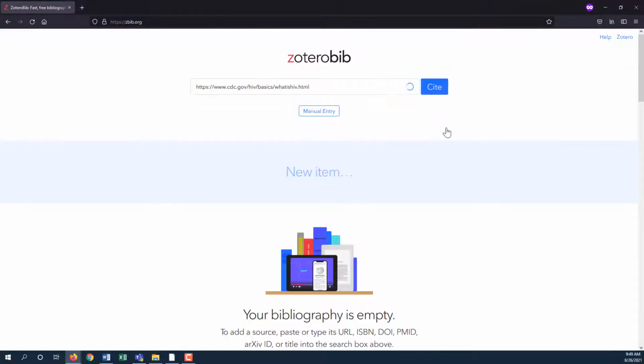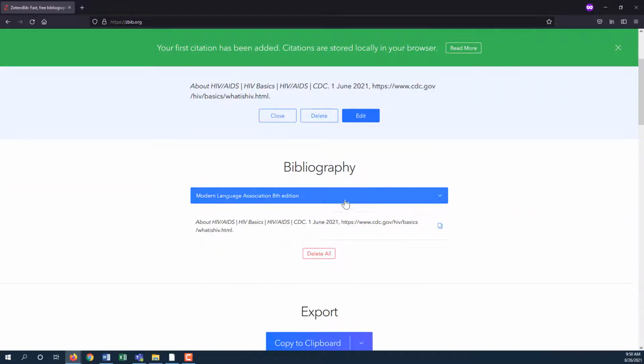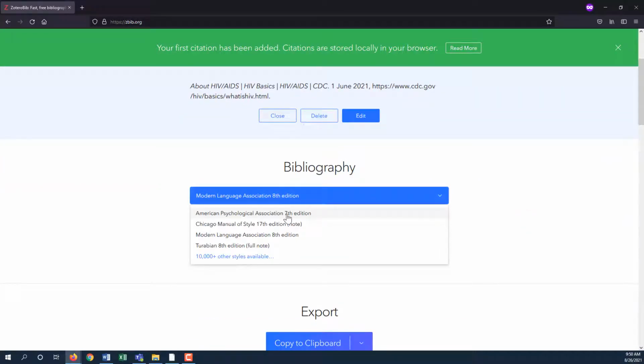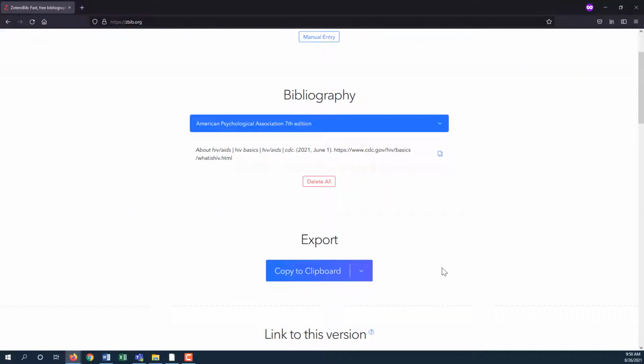Click Cite to generate a citation, and make sure you change the default citation style to American Psychological Association 7th edition, as this is a style you are required to use for your PowerPoint. You will see a notice here about sentence case, which will be helpful when formatting your citations. This citation contains errors, but is a starting point you can use.